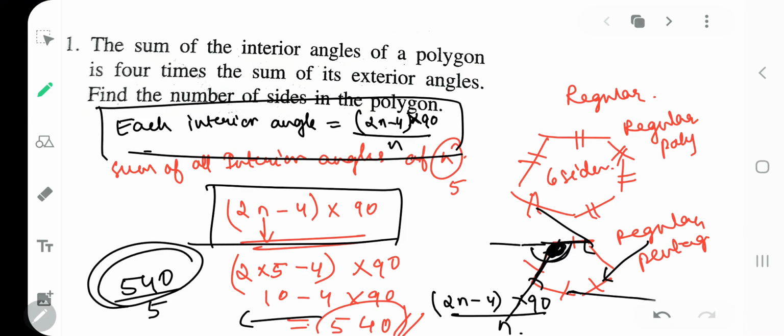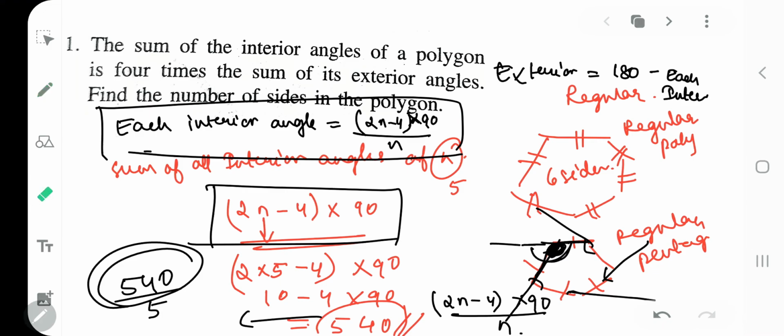So once you got the interior angle, what you will do? Exterior will be equal to 180 minus each interior angle. Got my point clear? Are you getting my point clear? As we'll be doing these problems, they will be very easy for you. Don't worry. So you got this.